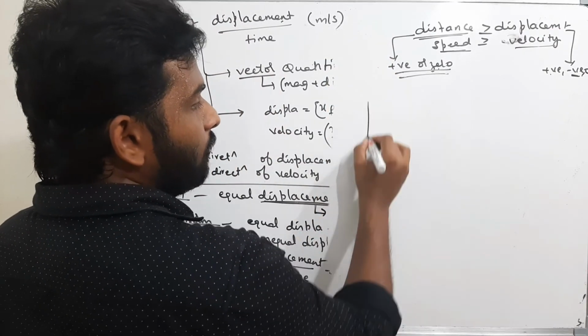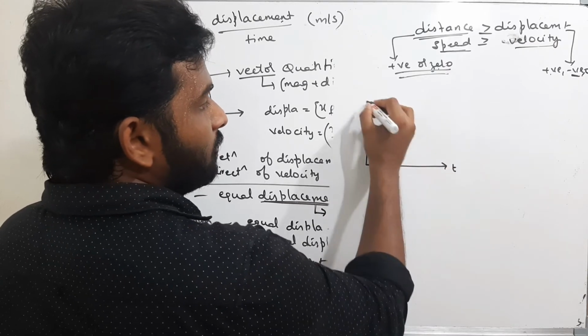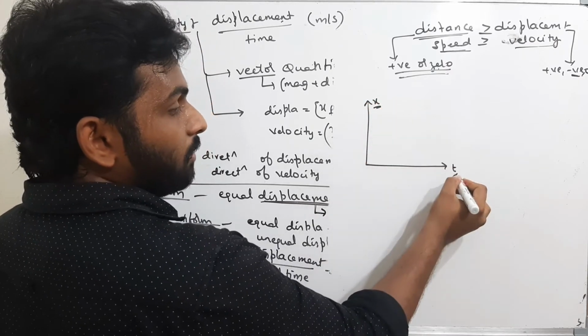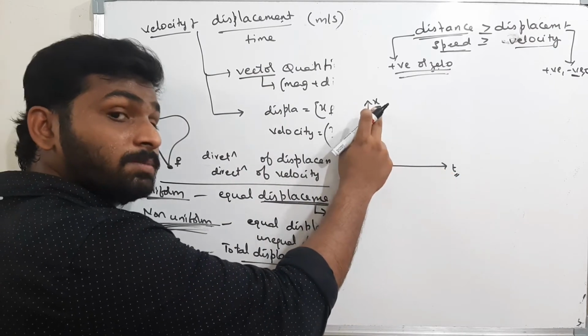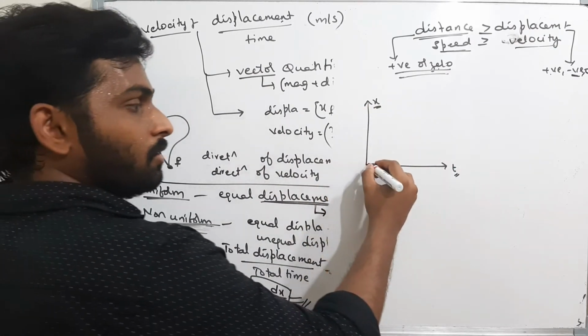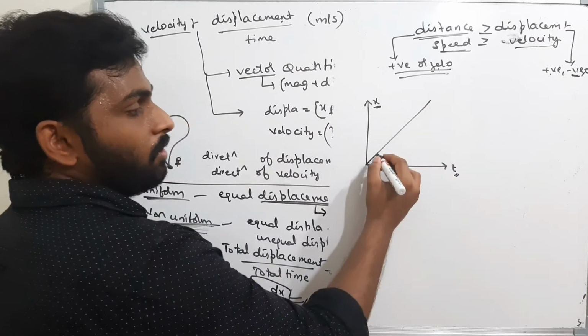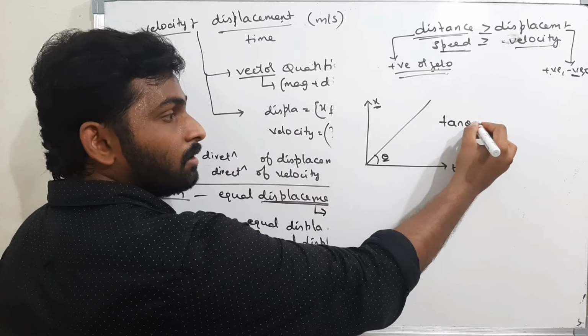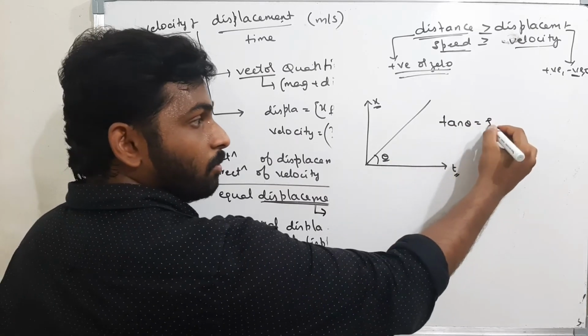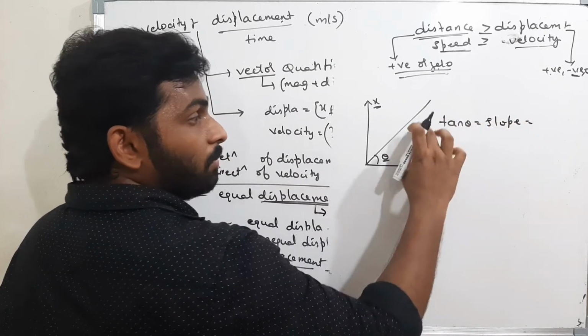Now I am drawing a graph, displacement versus time. In the previous graph I took distance versus time, but now I am taking displacement versus time. Now, same. What is theta? What is tan theta? Tan theta is nothing but slope. What is slope? Slope is perpendicular by base.